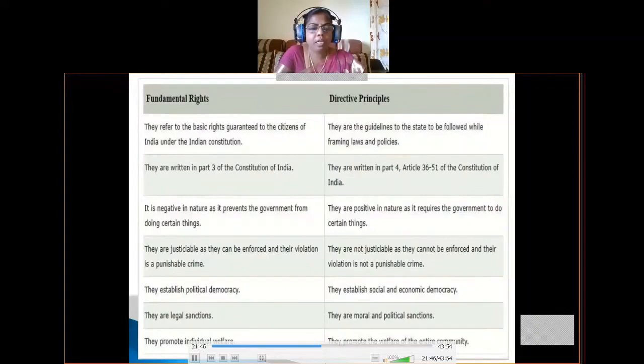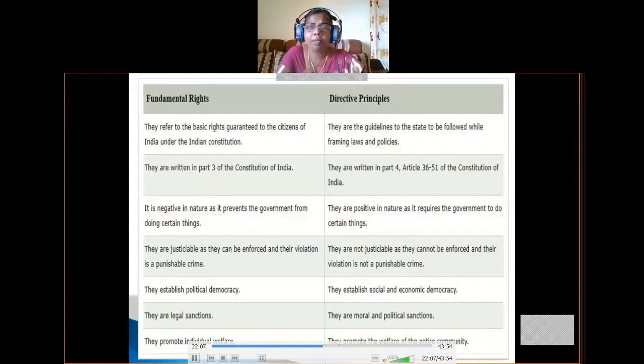Okay, so next, coming to the last difference: they promote individual welfare. They means here fundamental rights. So fundamental rights promote individual welfare. These rights are granted to individuals separately. So that is why every individual can enjoy these 6 fundamental rights separately.